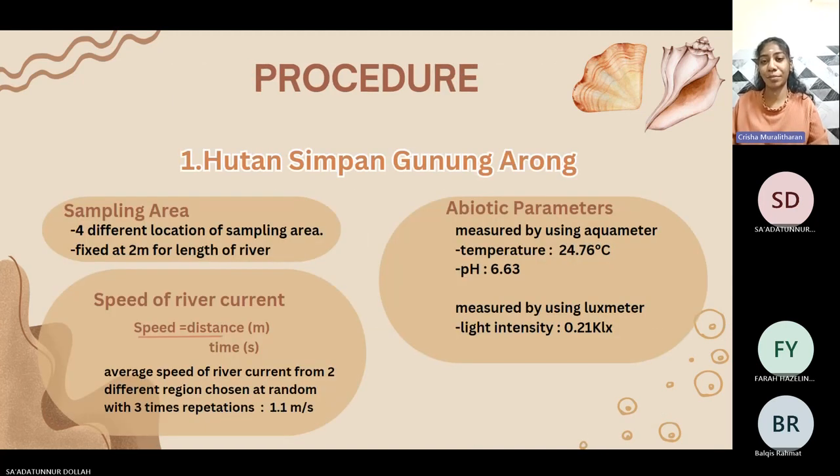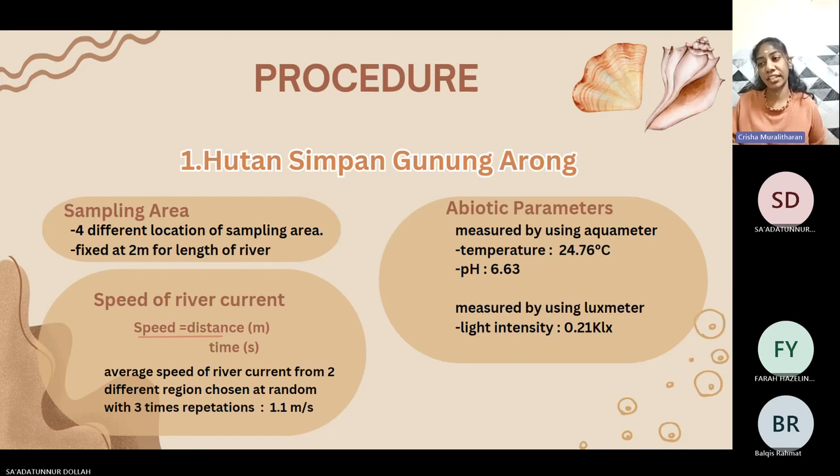Next, we'll be looking at the procedure. The first place will be Hutan Simpang Gulang Arong, where the sampling area consists of 4 different sampling locations, and we fix each place at 2 meters of the length of the river. Next, we'll be looking at the abiotic parameters, where we measure temperature and pH using an aquameter. The average temperature is 24.76 degrees Celsius and pH is 6.63.